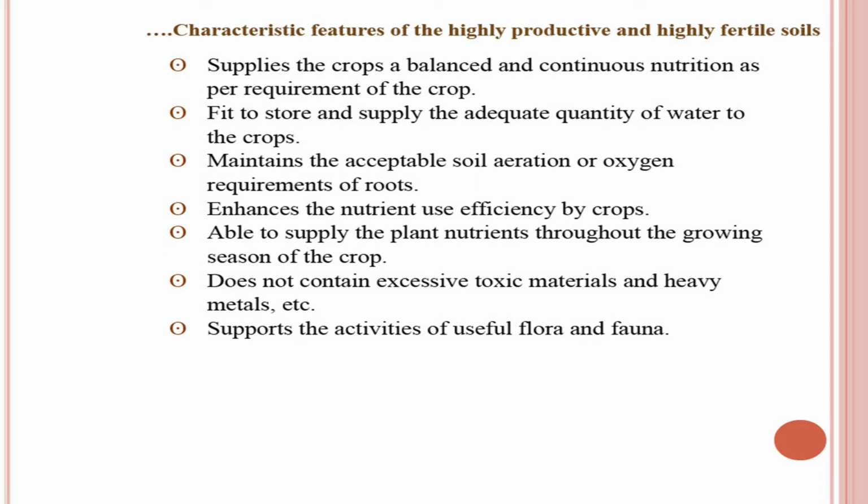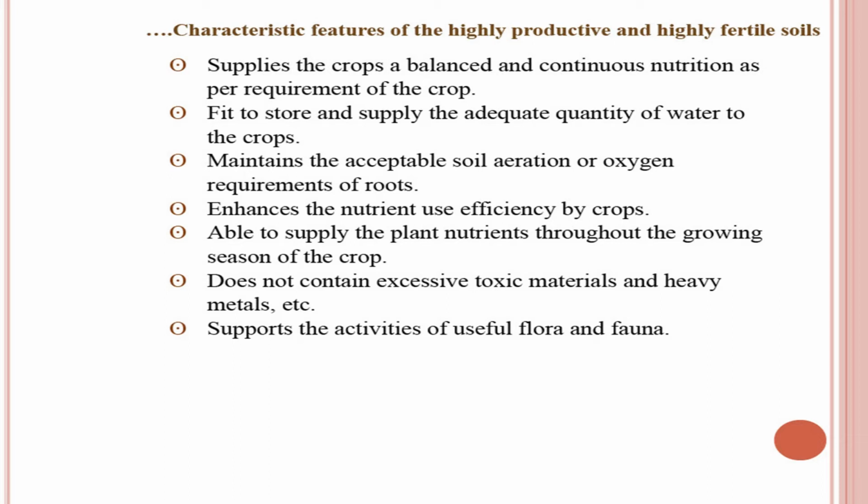So, soil should be able to store sufficient quantity of water and supply it to the plants. It maintains acceptable soil aeration or oxygen requirement of the roots. Many times soils are submerged with water, and under those conditions nutrient availability is affected. So, there should be the right supply of oxygen or aeration in the soil.